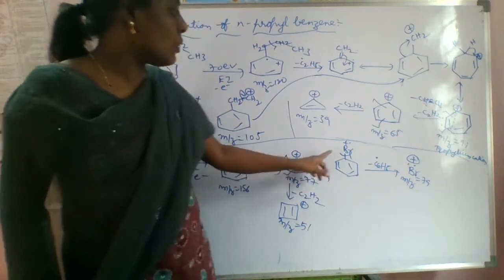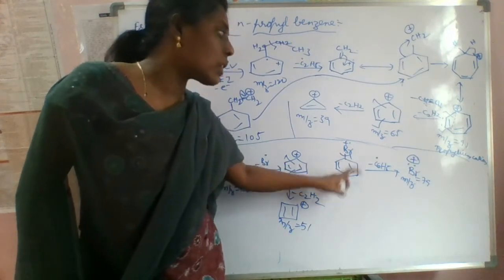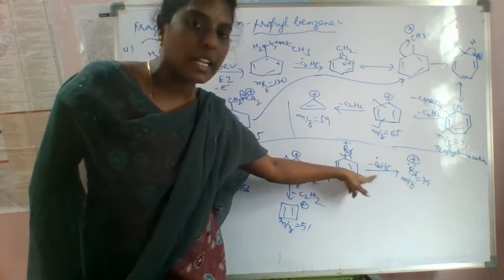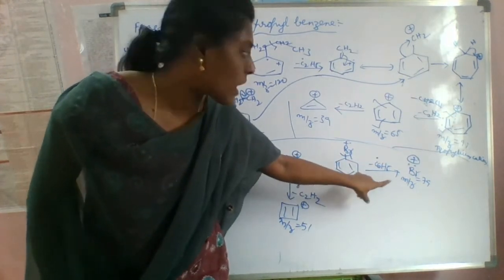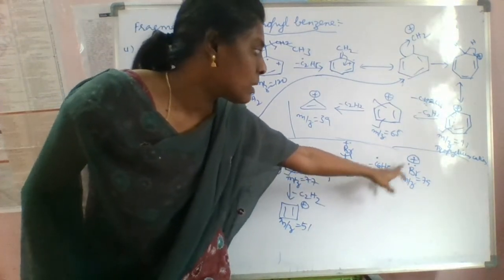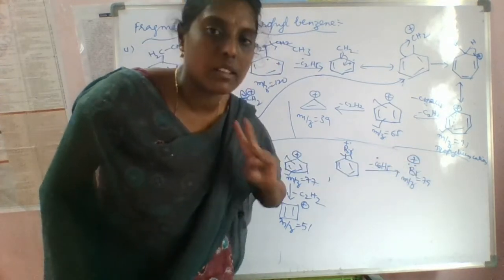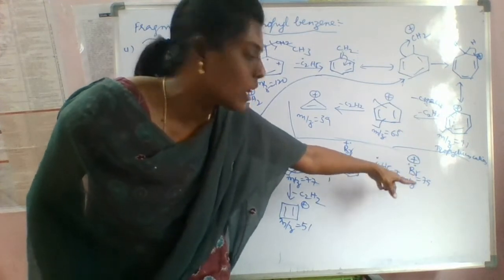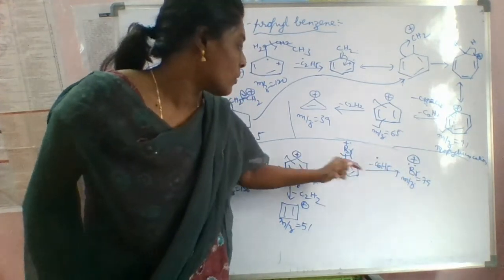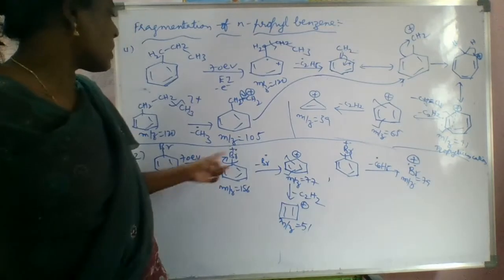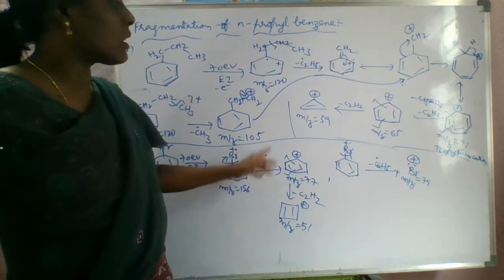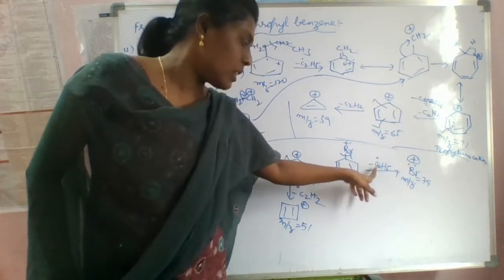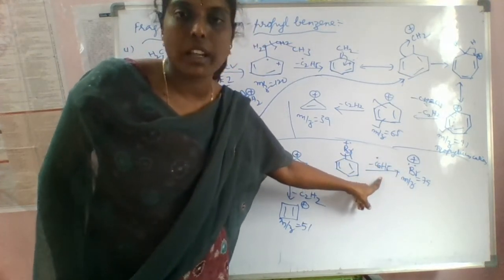But if you do the homolysis, what happens? It is removed as a C6H5 radical, right? It is removed as a radical, and what will you get? Bromine positive with 2 radicals, okay? So this peak also appears in your spectrum as 79, okay? So if you do heterolysis, it is eliminated as a bromine radical. If you do homolysis, it eliminates a C6H5 radical, right?